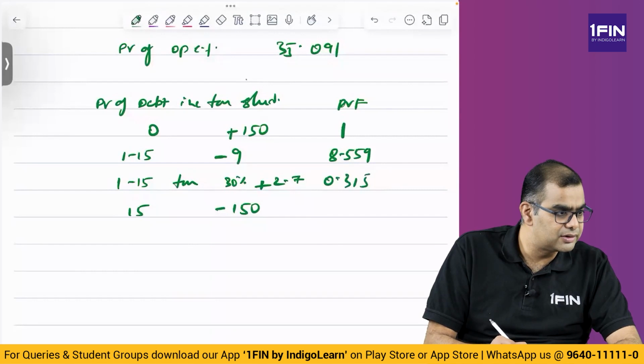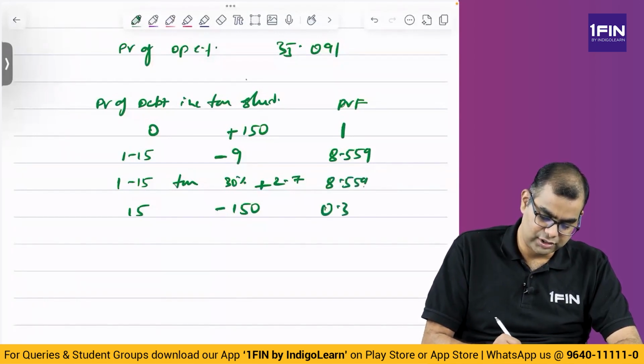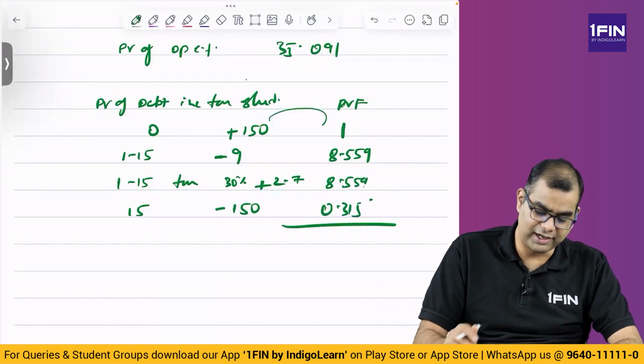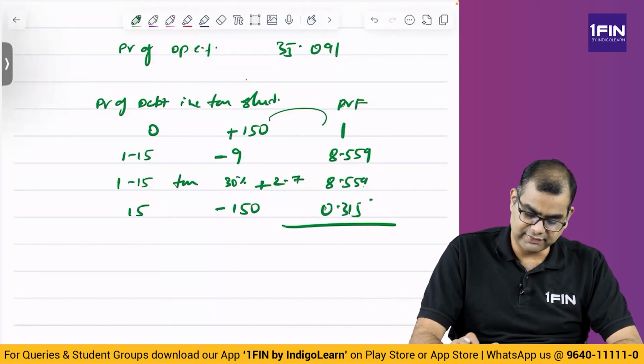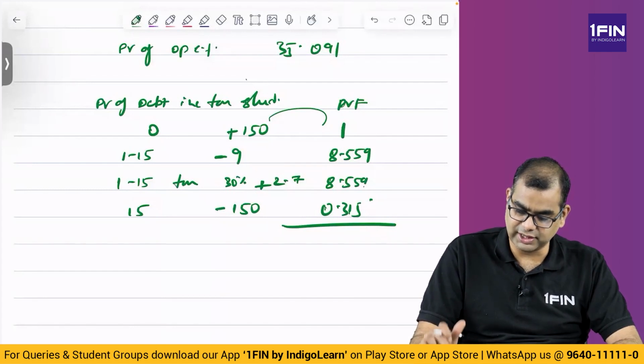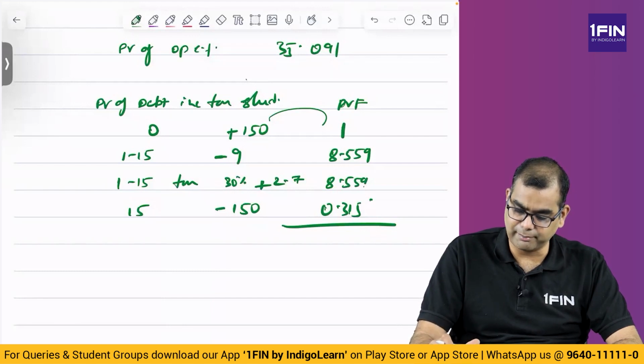0.315, right? Yes, correct. 8.559, 0.315. So, now you multiply these and add all of them. 150 into 8.559, minus 9 into 8.559, then 2.7 into 8.559, and then 150 into 0.315.